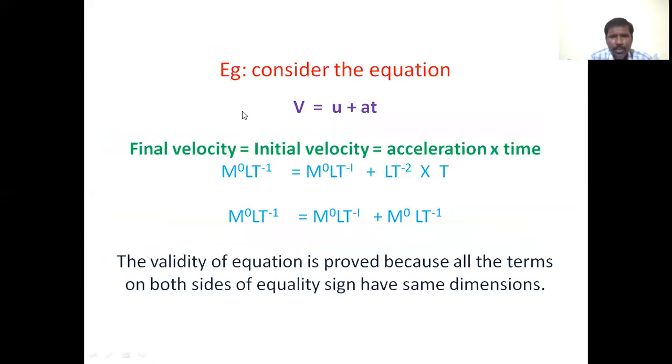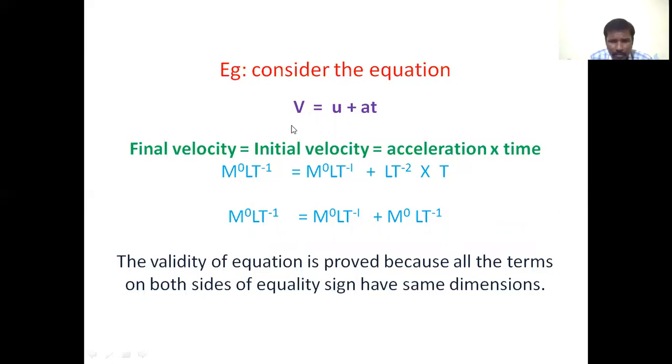Example, consider the equation v equals u plus at. Here v is the final velocity, u is the initial velocity, a is acceleration, and t is time. So we have to write the dimension formula for each term on both sides of the equation.